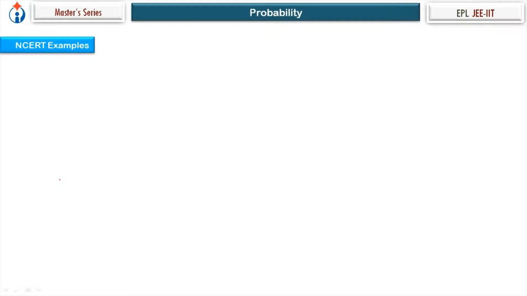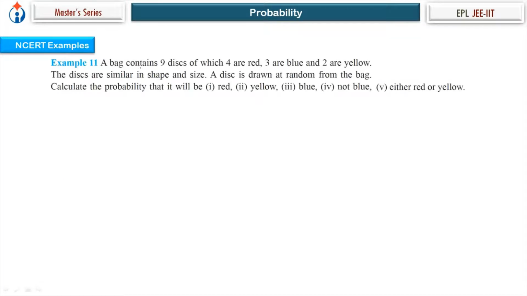Let's see the next example. A bag contains 9 discs, of which 4 are red, 3 are blue, and 2 are yellow. The discs are similar in shape and size. Now, a disc is drawn at random from the bag. So that's our random experiment.